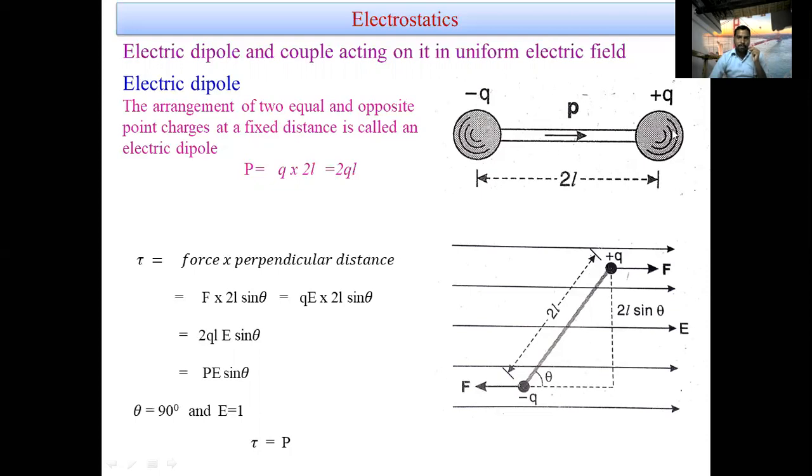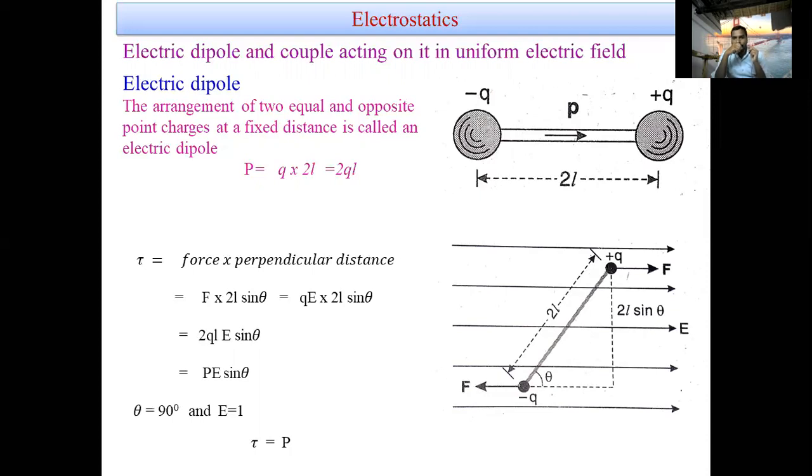P is the dipole moment. But in an atom there are electrons and protons. The protons are in the nucleus. The electrons and protons are separated by a distance, but they are not called a dipole because the center of gravity of the electrons and the center of gravity of the protons exactly coincide. That's why the charges cancel, and in an atom, though there are two charges separated by some distance, there is no dipole moment.